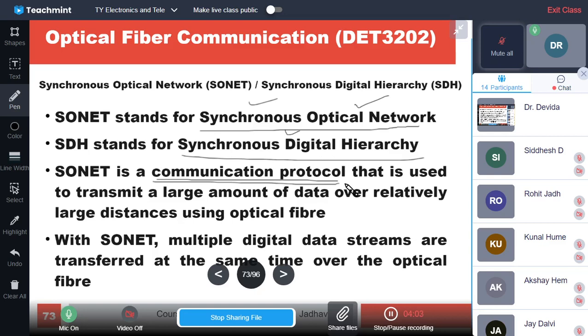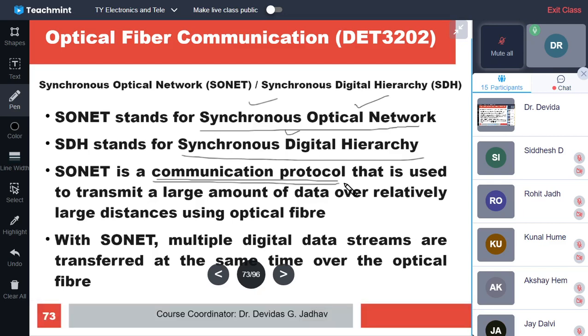So the protocol is the set of rules which decides how this network will work, and this is standardized also. That means it is fixed, efficiently working, and accepted by all. That is standardization.